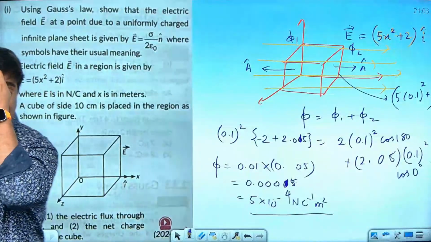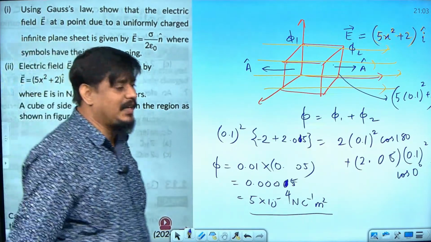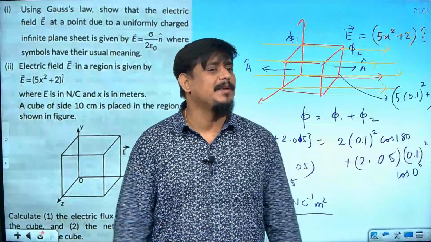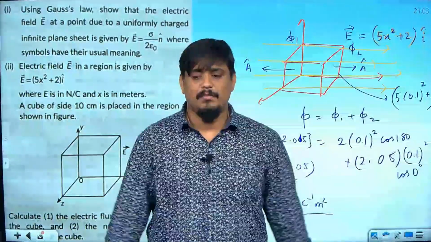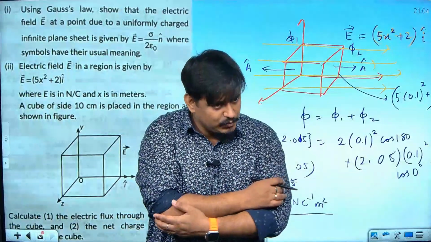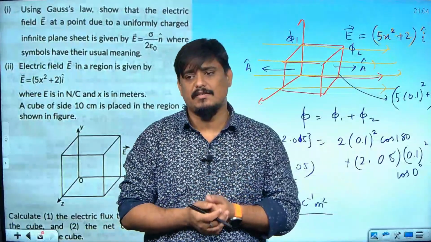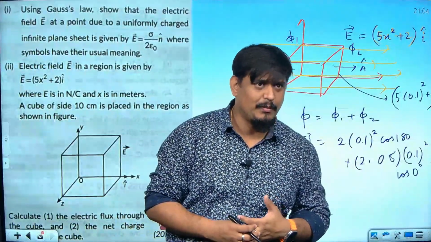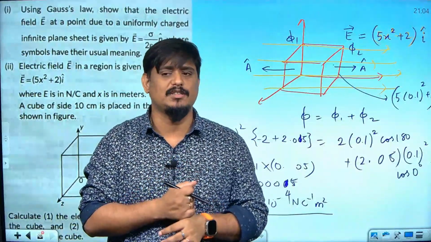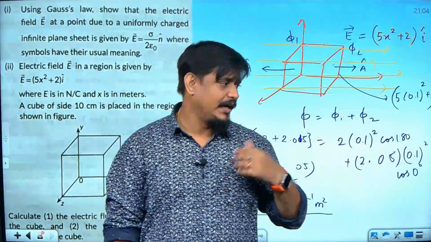Got it? So anyhow, what you are understanding from today's class is just the questions that have come in the past papers. So please make sure that you are revising the chapter and solving the NCERT book back question, example question, everything should be ready by now. Same way, in the next class we will take the second chapter. Second chapter also, my full focus will be to take all the papers of the last 5 years, whatever questions have come in the board examination. Okay, we will solve it and then we will move to the further chapter.